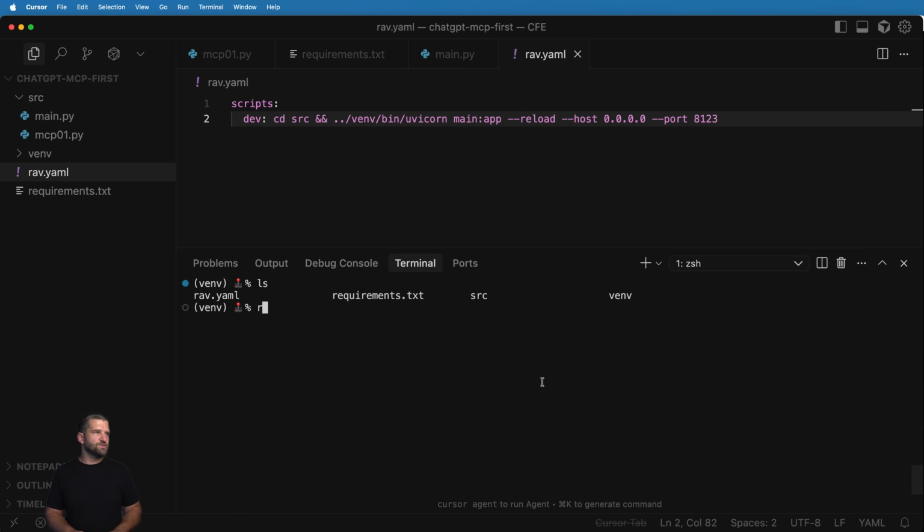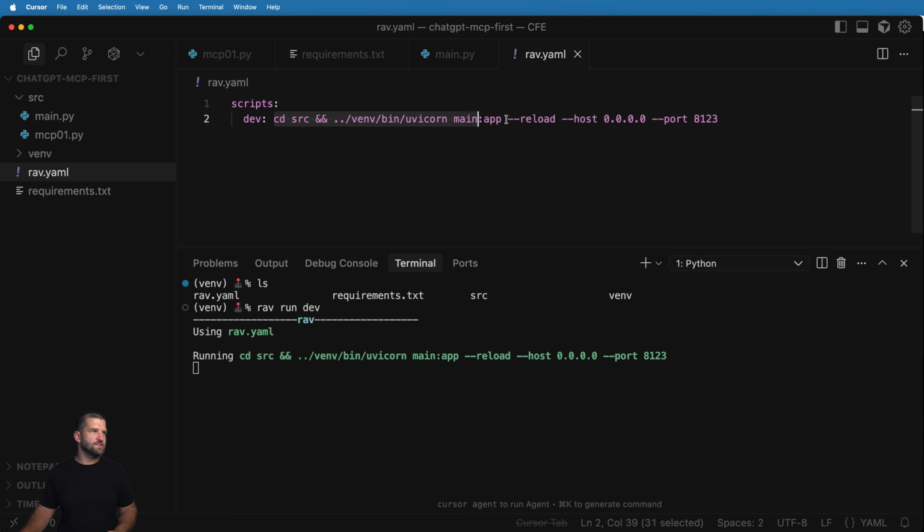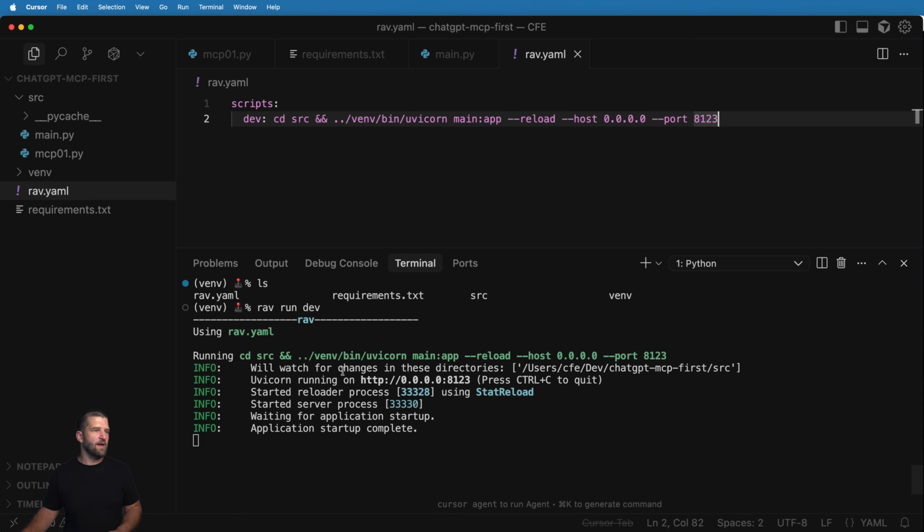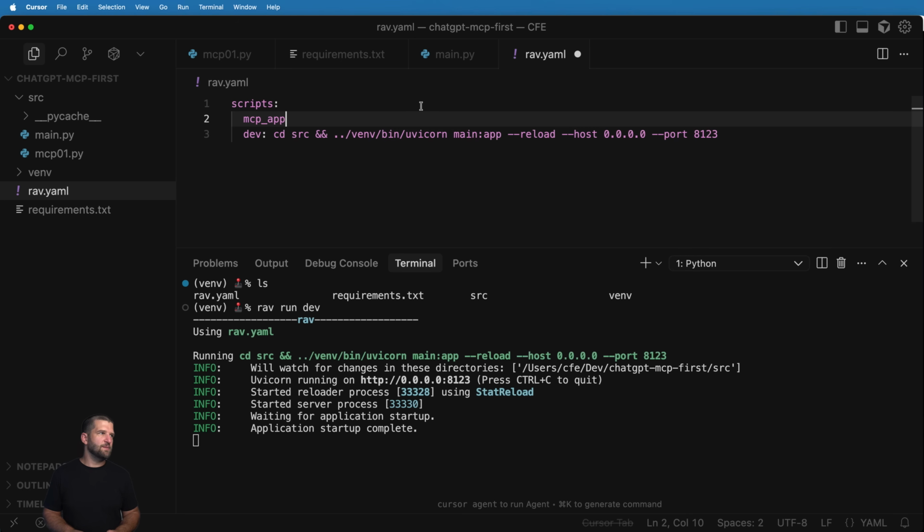But the idea here now is I can run rav run and simply dev, and it will run this entire command. That's kind of the point. That's why we have rav in there, just to remember that command, because it's not really that easy to run. If we do our MCP app only, something like that, then it's cd src and python, and then it was what? MCP 01.py, and that will do exactly what we did before as well. You don't necessarily have to cd in there, but I like doing that, and I'll also like doing this directly so that it's all using the correct stuff.